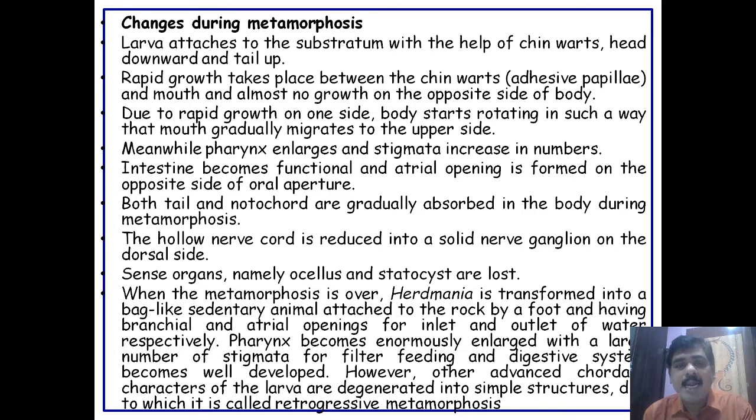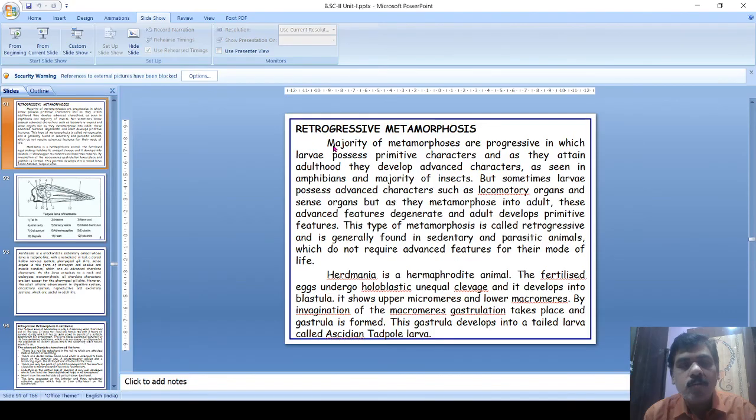The notochord is the advanced character of the chordata which is not present in the adult one. Along with that, the nerve cord, which runs from the head region to the tail region in the larva, is reduced into a solid nerve ganglion on the dorsal side as the tail gets shed off, which is also a primitive character. And such type of development is called the retrogressive type of development in Herdmania.